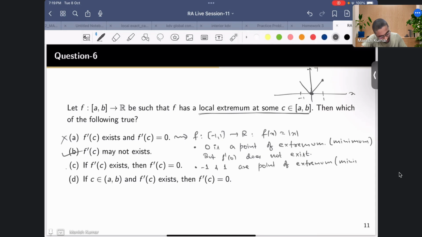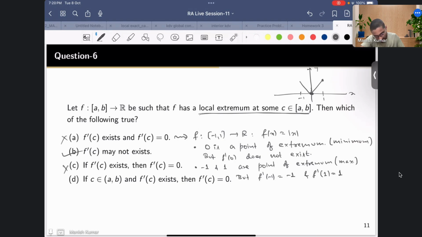But what is f prime at -1? It is -1, and f prime at 1 is equal to 1. So here you know that the derivative exists, but they are not 0. So none of them is 0. So this option is also correct.